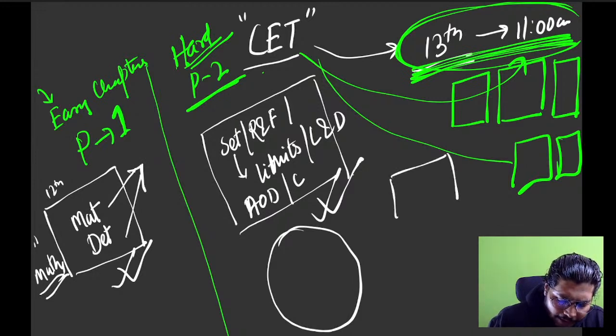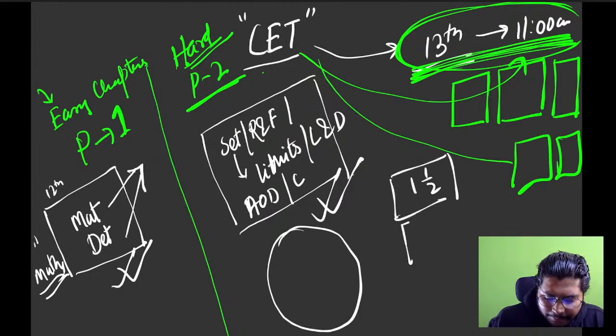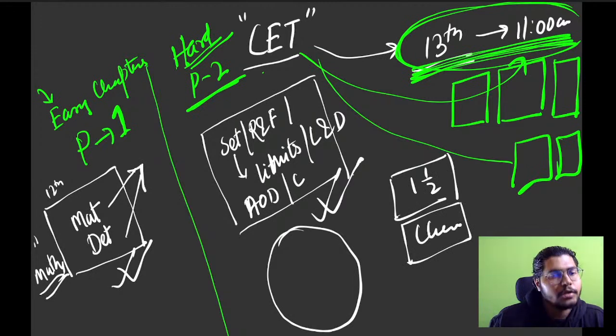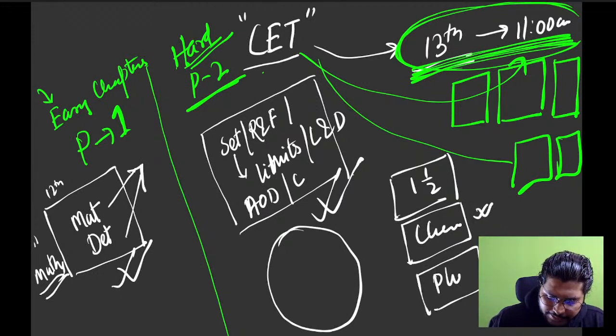Do 1.5 hours of maths, then start some mugging up of chemistry. So what will happen? A break will happen. The brain will get some time to recharge, because here you're just mugging up. Again, go with some physics, 1.5 hours. If you rotate and do it, you'll be able to do it in a much faster and more proper way. Okay.